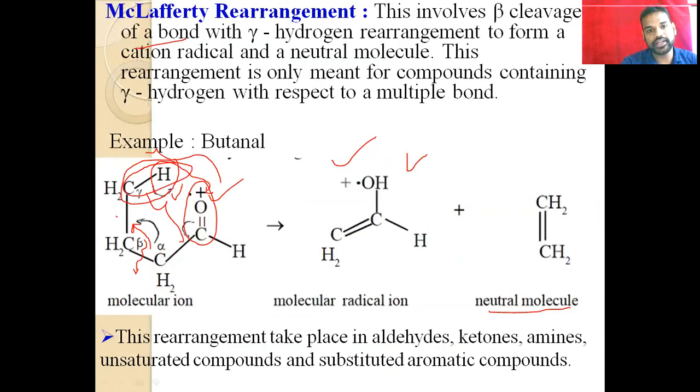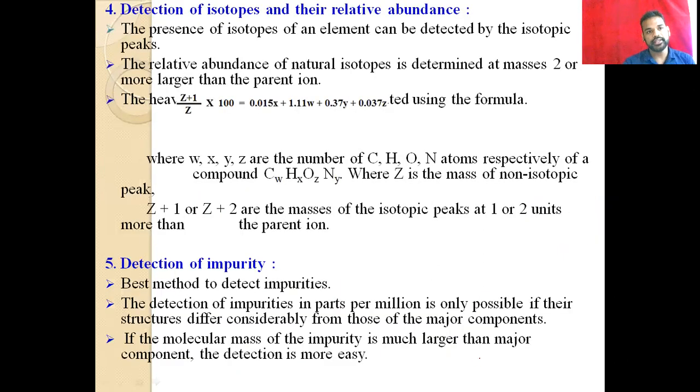So that is to identify the structure of a compound. Next application: the detection of isotopes and their relative abundance. This we have already discussed, it's very simple. We can identify the presence of isotopes by the M+1 and M+2 peaks.